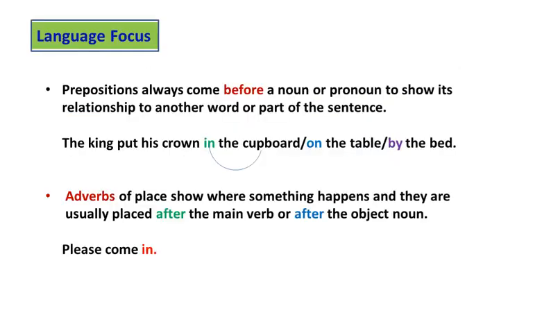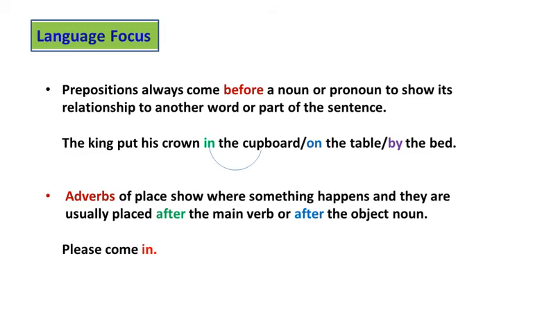Read the language focus in page 103. It is talking about prepositions and adverbs. Prepositions always come before a noun or pronoun, and show its relationship to another word or part of the sentence. Read the example.